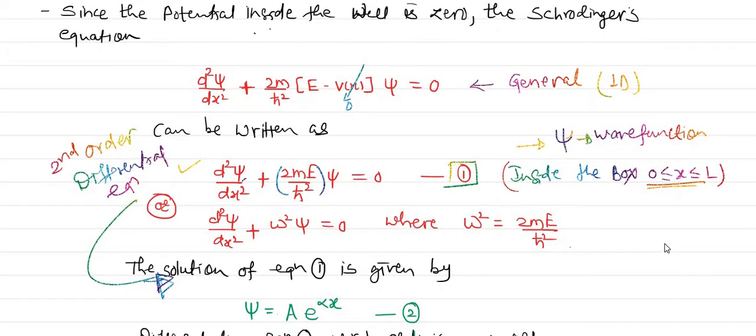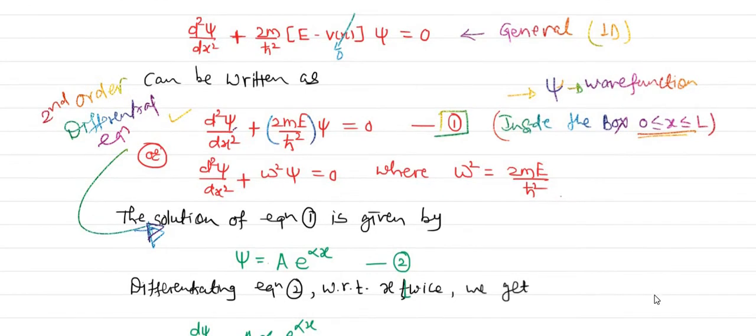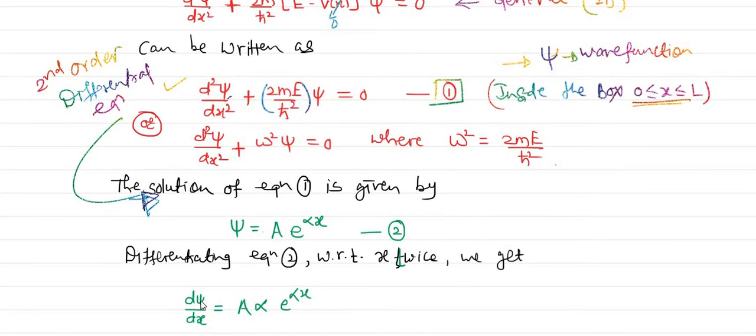That means first of all we will find d psi by dx, and then d2 psi by dx square. For the double derivative, we will differentiate equation 2, that is psi, with respect to x twice. After differentiating once, what do we get? d psi by dx on the left hand side, and on the right hand side A is constant and the derivative of e raised to alpha x is e raised to alpha x. But the derivative of alpha x is alpha, therefore we have multiplied with alpha. So d psi by dx is equal to A alpha e raised to alpha x.